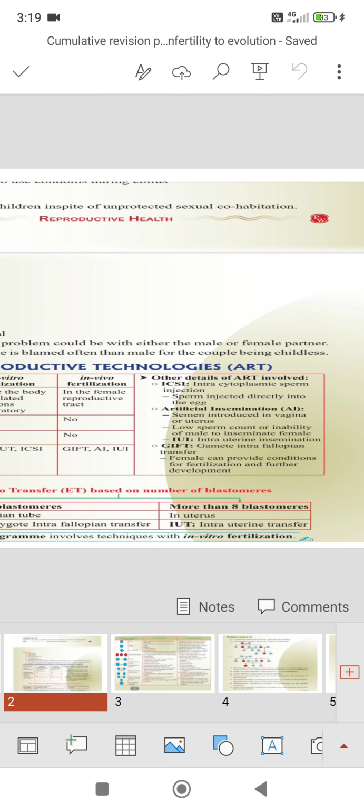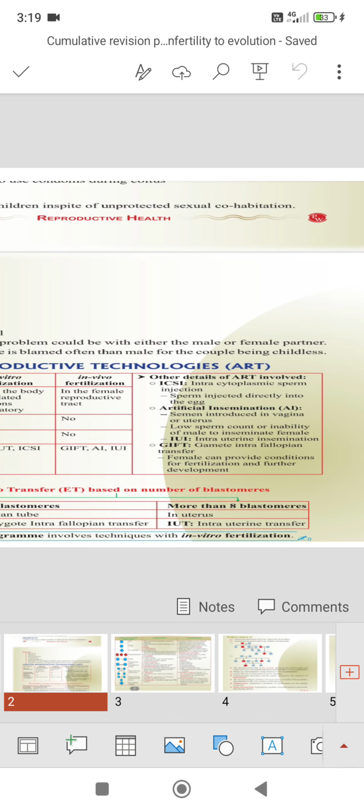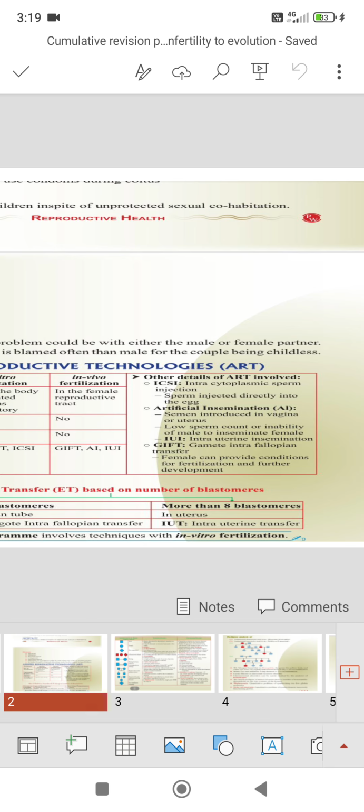Because she cannot produce the ovum, we are taking the gamete from the donor, but she can provide the conditions for the fertilization and further development, isn't it?